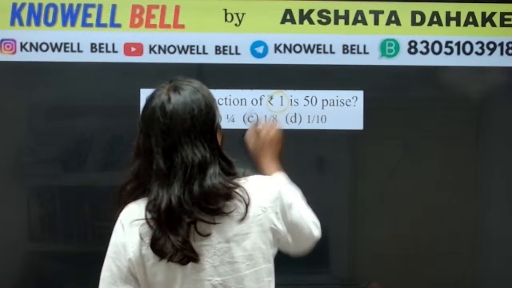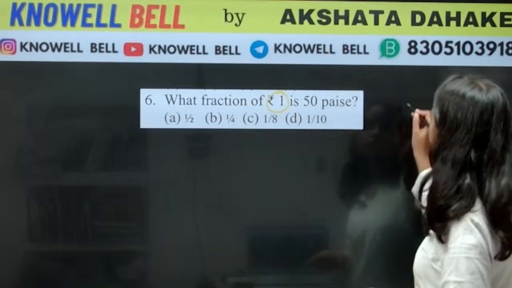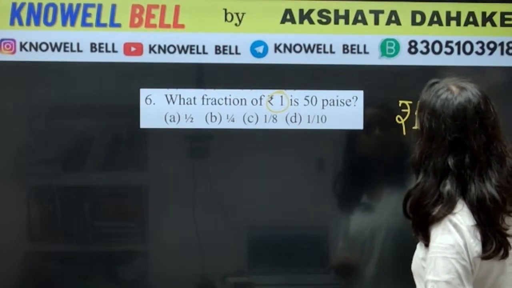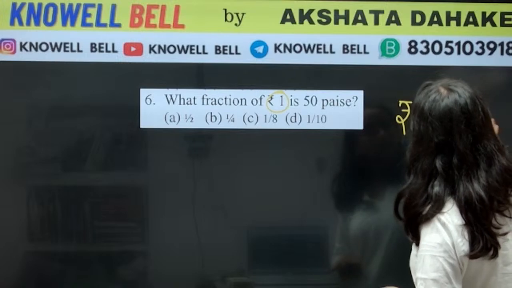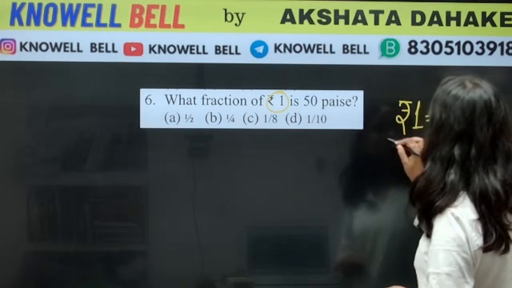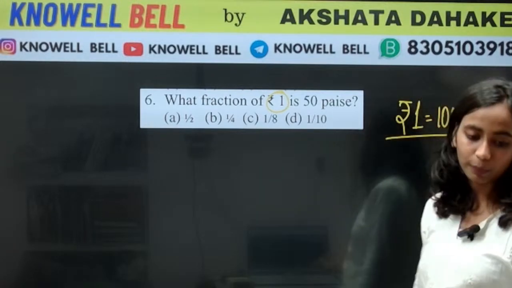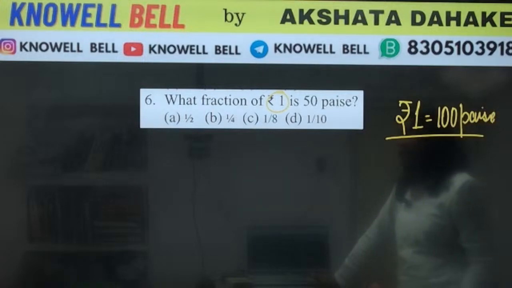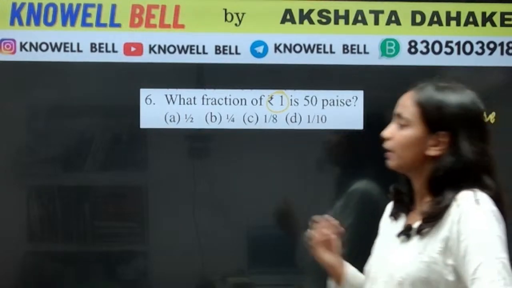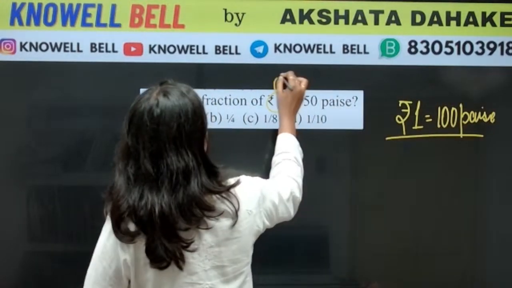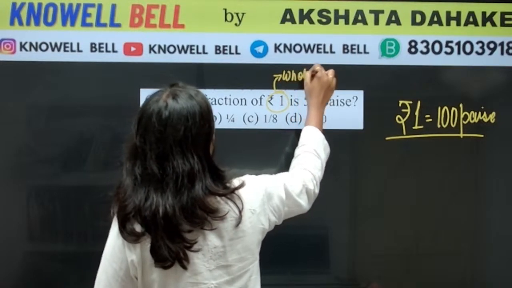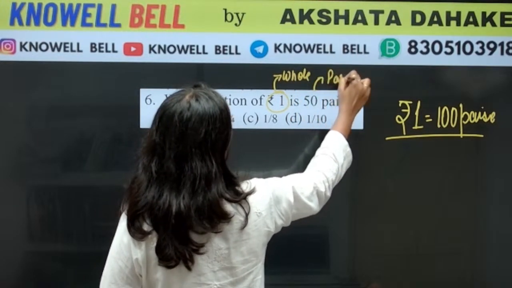So here have a look. What is given over here? 1 rupee. 1 rupee has how many paise? 1 rupee has 100 paise. 1 rupee में कितने पैसे होते हैं? 1 rupee has 100 paise. Okay, so we have to find the fraction. तो सबसे पहले हम fraction convert करेंगे. What is 1 rupee? 1 rupee is whole. What is 50 paise? 50 paise is part.